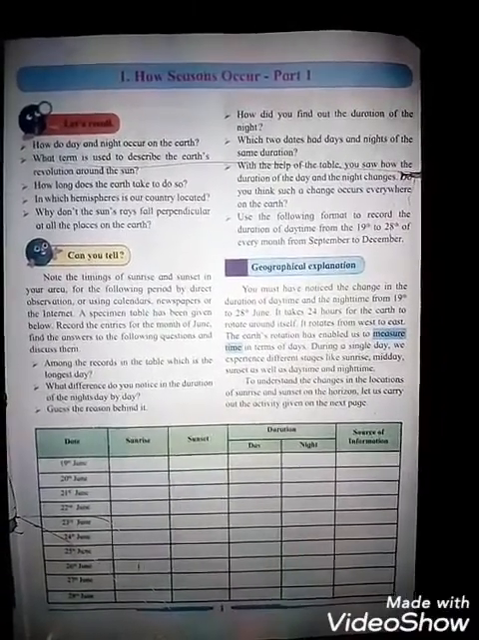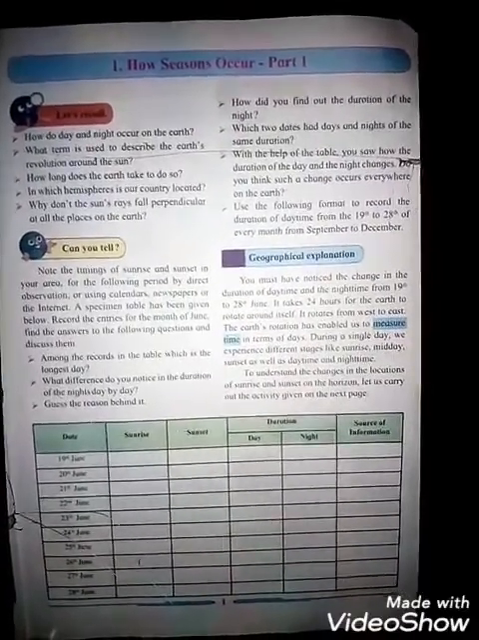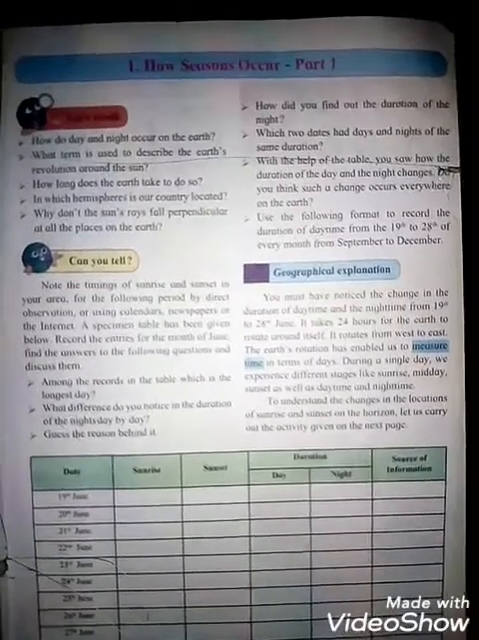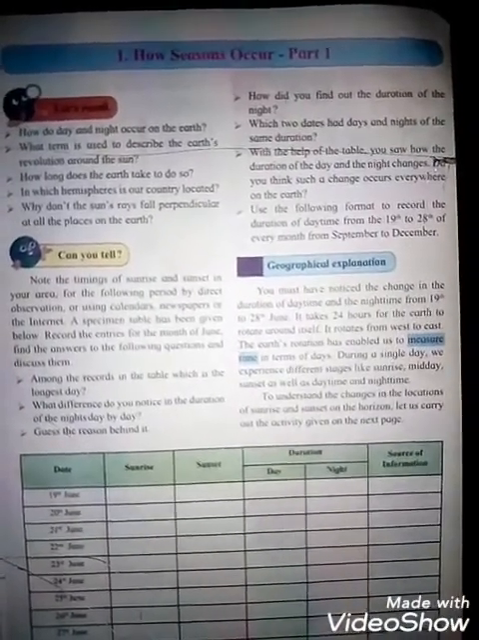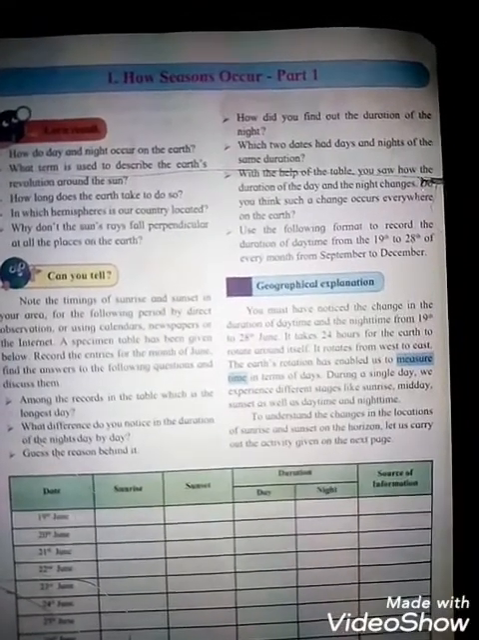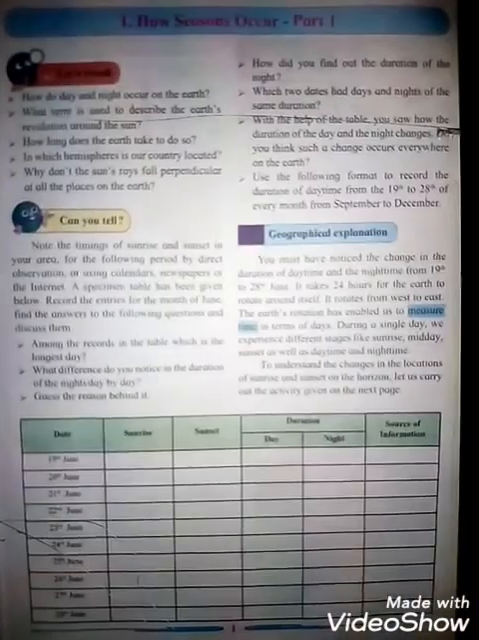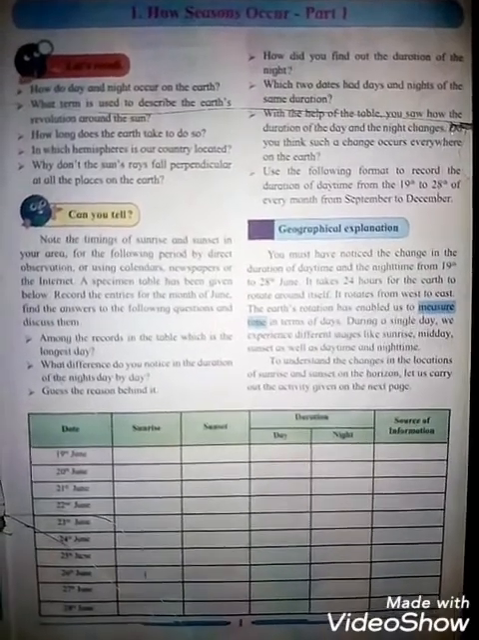So see students, rotation and revolution. Rotation means the movement of the earth spinning around itself on its axis. But at the same time, the earth moving around the sun is called revolution. So you should know about that, rotation and revolution.